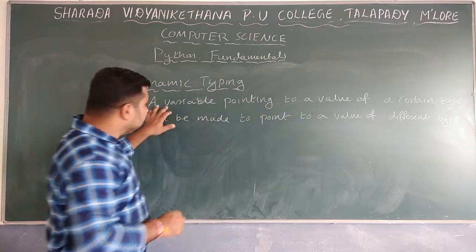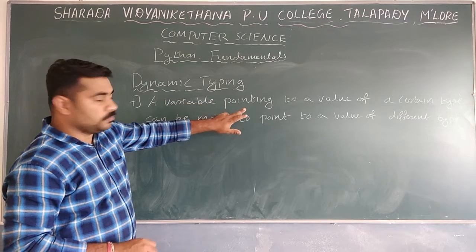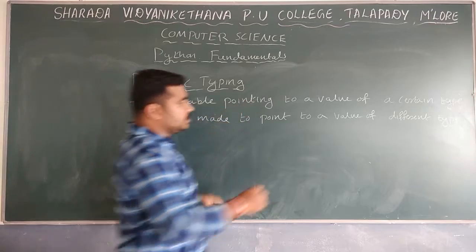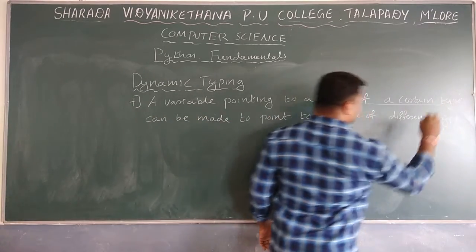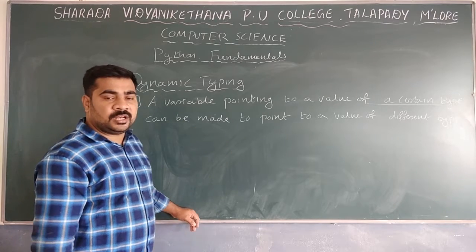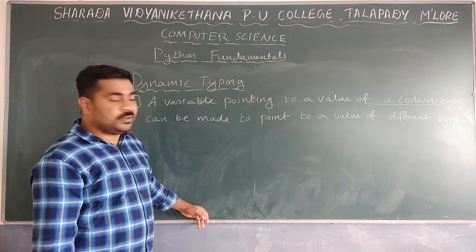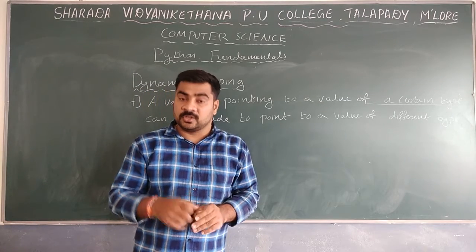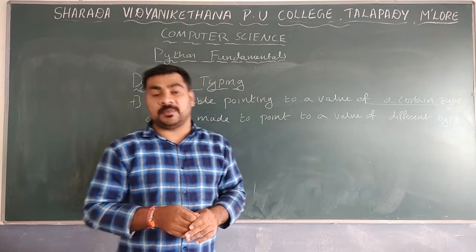A variable pointing to a value of a certain type can be made to point to another value of a different type.